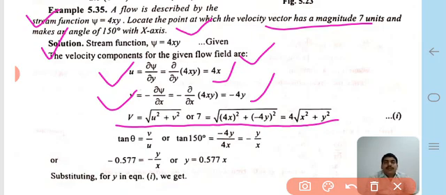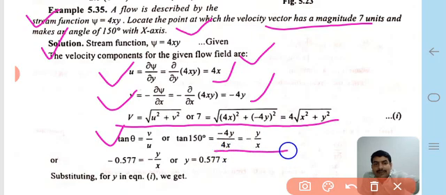Therefore tan theta is equal to v upon u. The given angle is 150 degrees. Therefore tan 150 degrees is equal to minus 4y upon 4x, which is equal to minus y upon x.